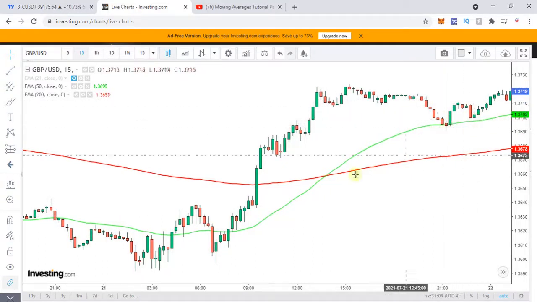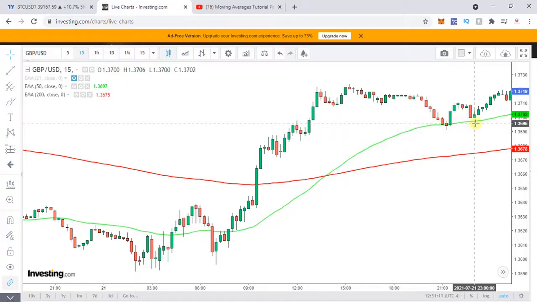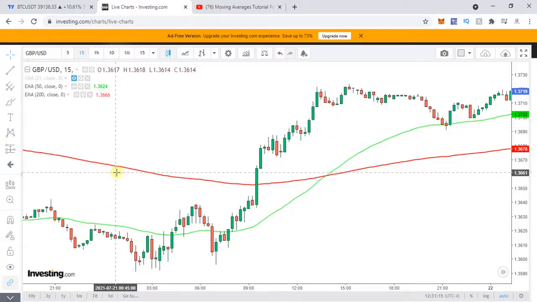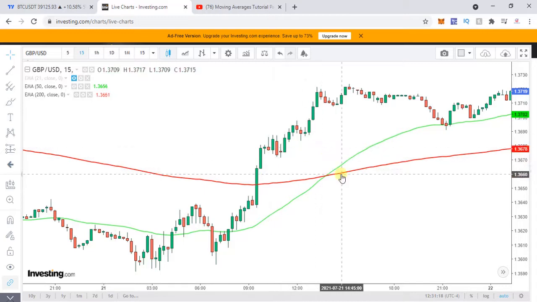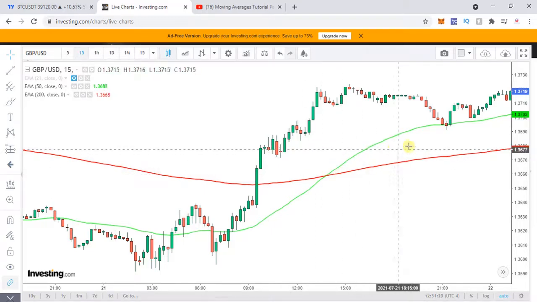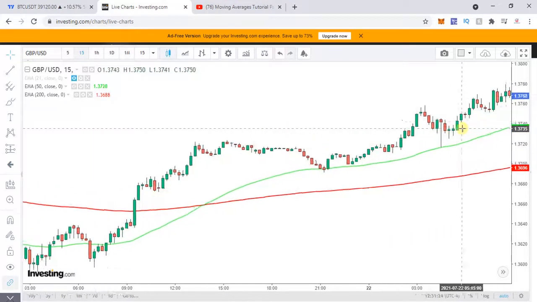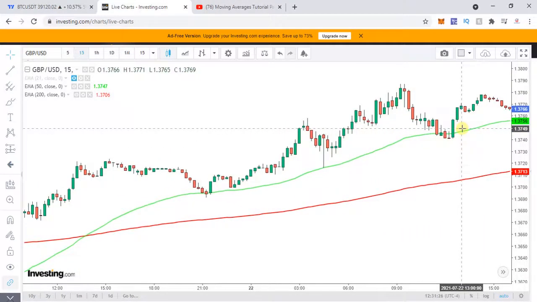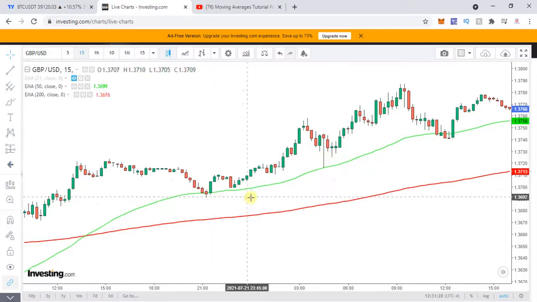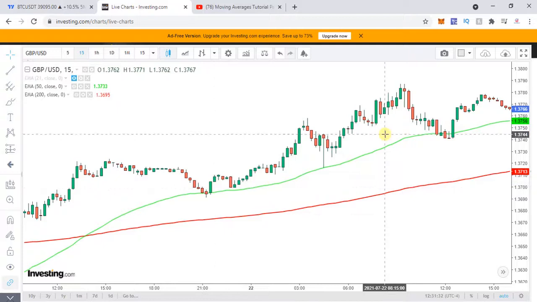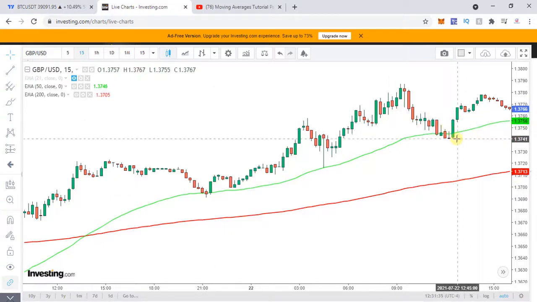So at these positions where it's taking support of 50 or 200, when it is a downtrend, you're going to take positions on the resistance, and when it is on the uptrend, you're going to take on support. So you can see on supports, it's moving on top, it's moving on top, and it continues. So you have to be cautious that the trend is possibly changing when the candles start plotting below the 50.